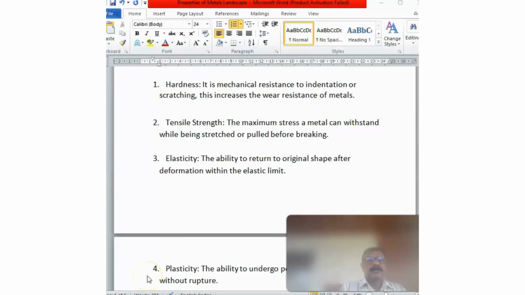The next property of steel is elasticity. Elasticity is the ability of material to return to original shape after deformation within the elastic limit. That is the ability to regain its shape when load is removed, just like rubber.